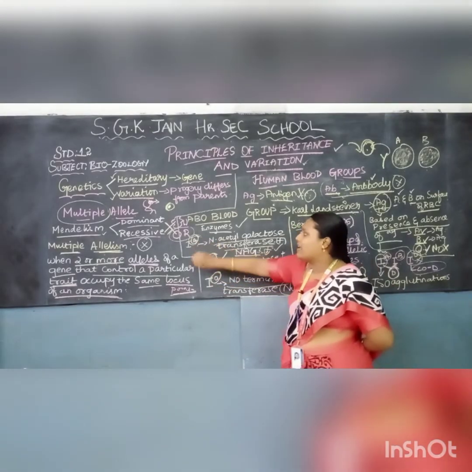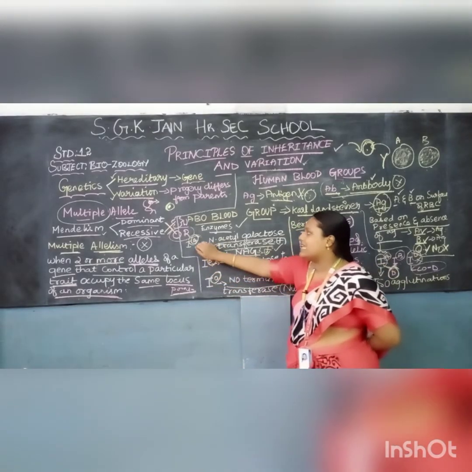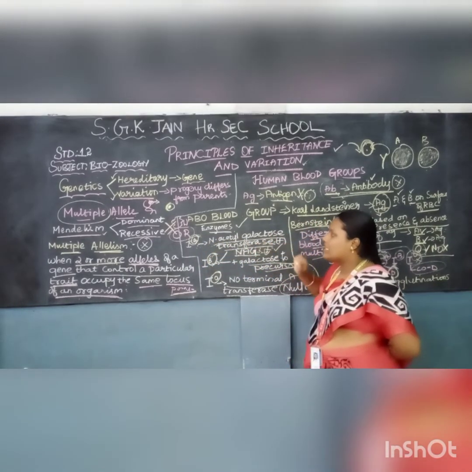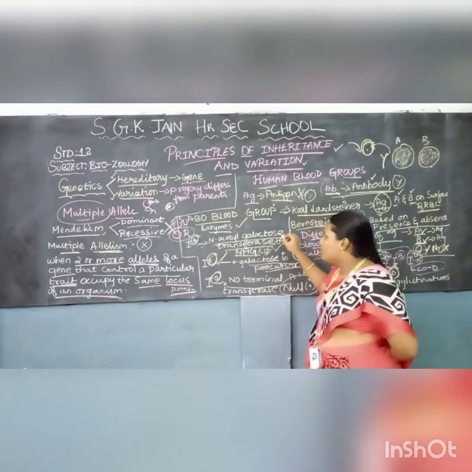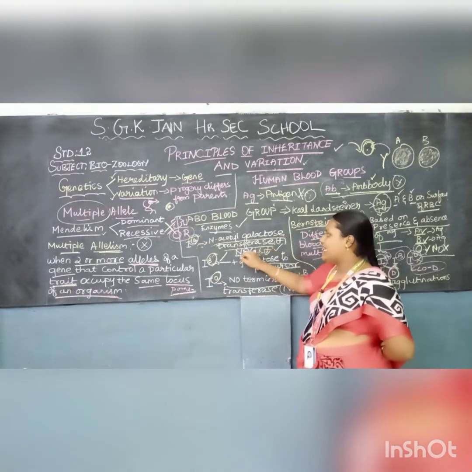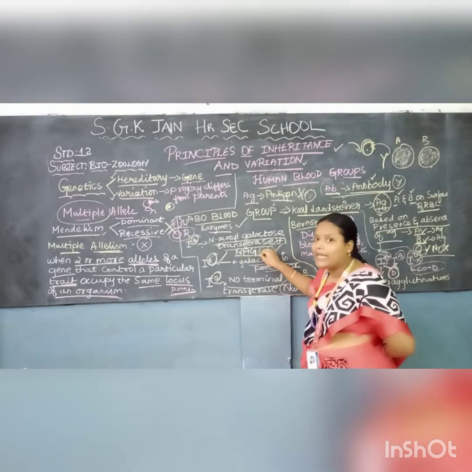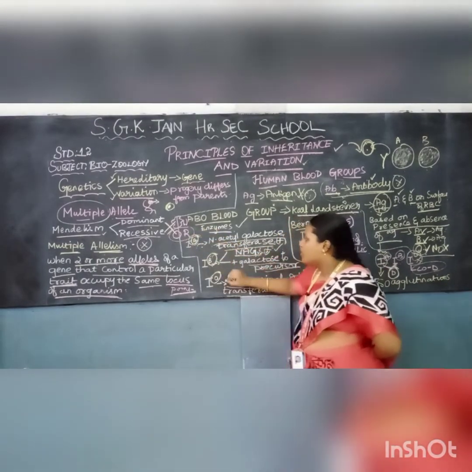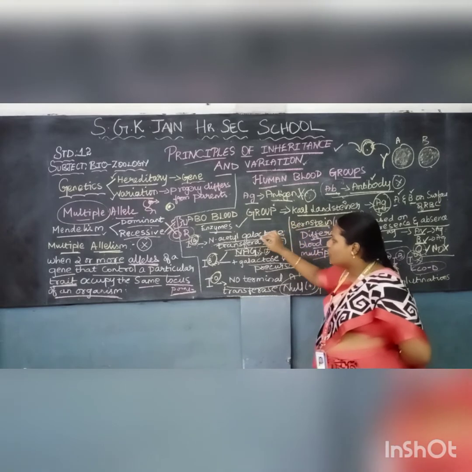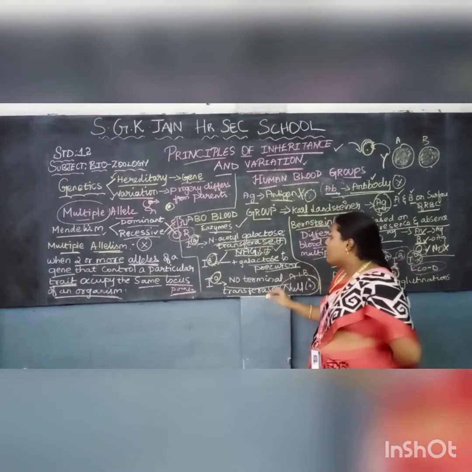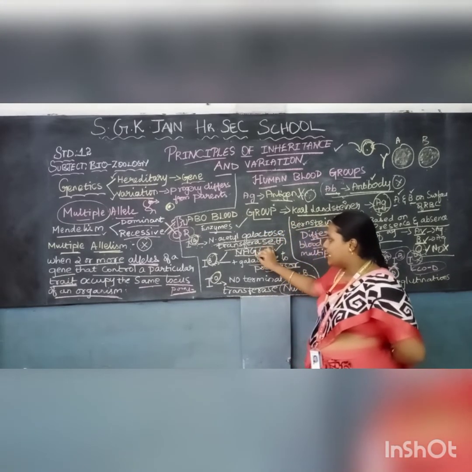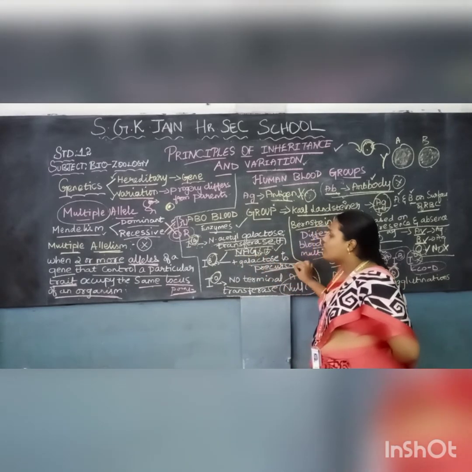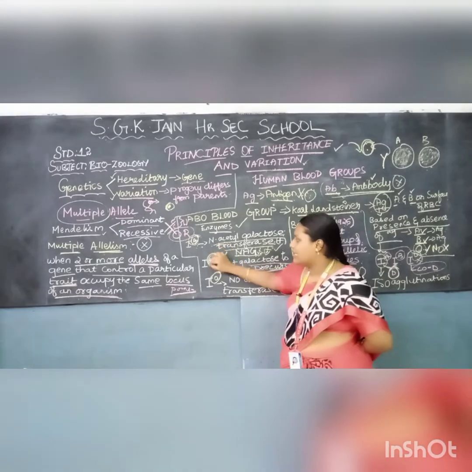So we had discussed about the ABO blood group. How can we identify that it is an A group? By the presence of N-acetyl galactosaminyl transferase on the surface of the A antigen, which reacts with NAG, N-acetyl galactosamine, which we will be adding. If this reacts with this, then it is an A group. In B, the transferase is present on the blood group, but it does not react with NAG, it reacts only with galactose as a precursor. So here we can identify that it is a B group.